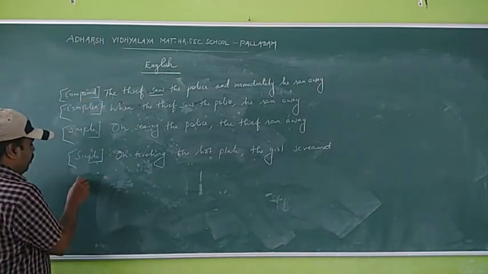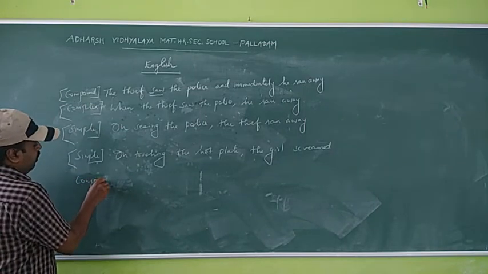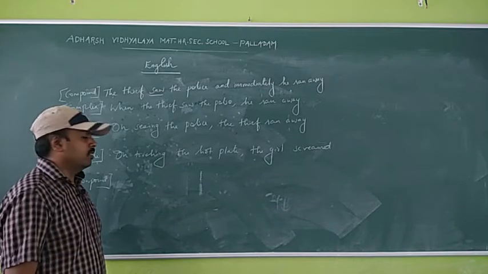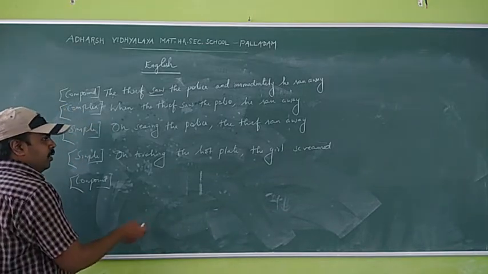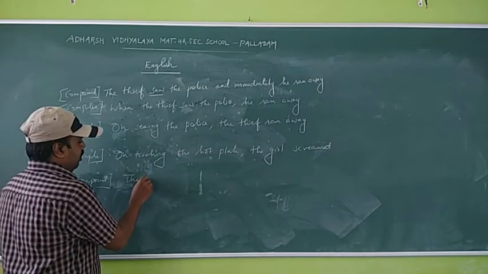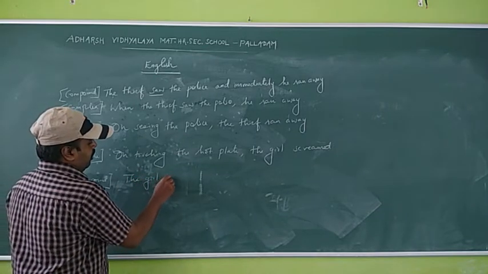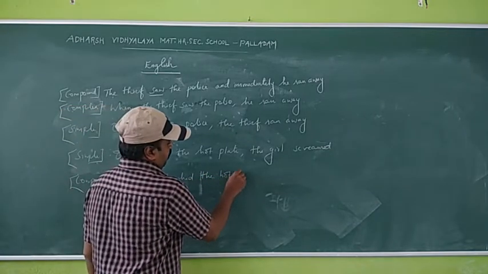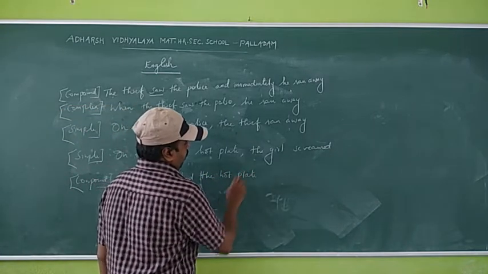So, compound sentence. What is the compound sentence? Actually, who touched the hot plate? The girl. So, the girl touched the hot plate.